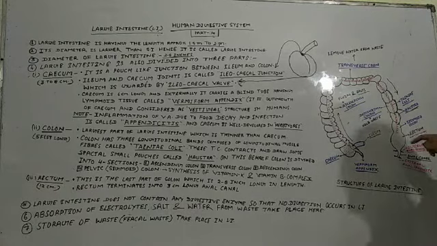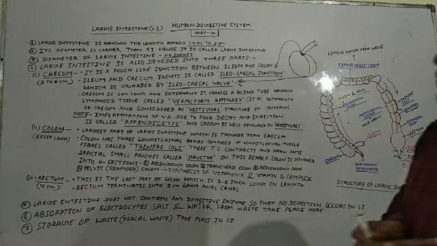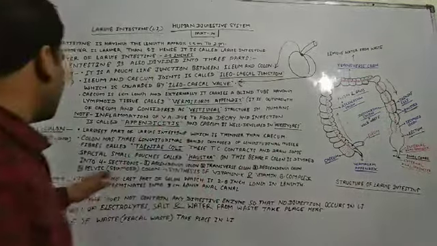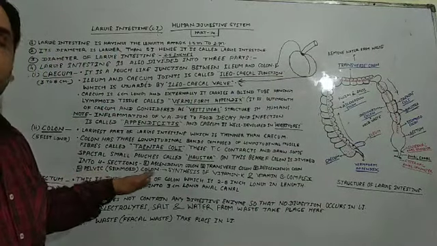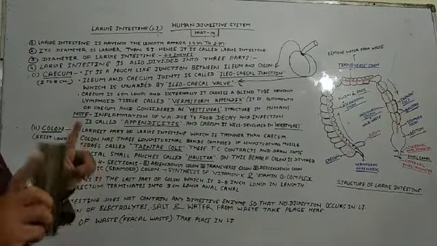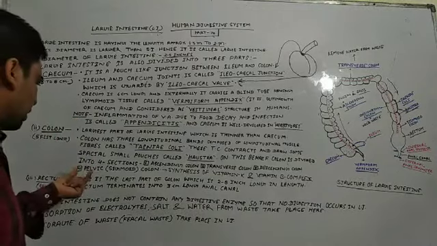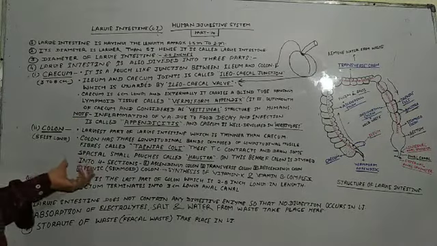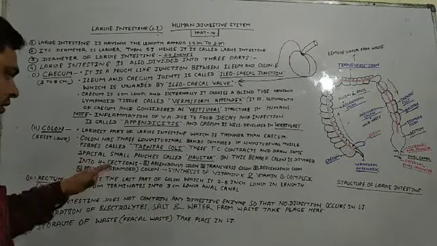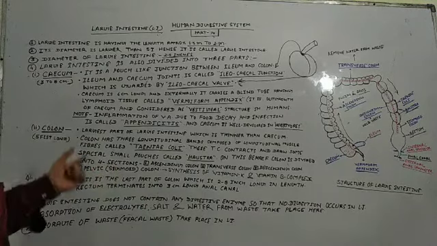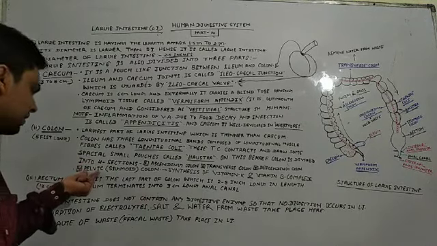And after the descending colon, the portion of colon which comes is known as the pelvic or sigmoid colon. So there is no confusion, please students, don't be confused. Sometimes in some books it is written as sigmoid colon, and sometimes in some books it is written as pelvic colon.